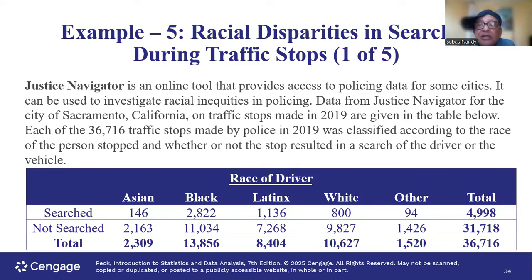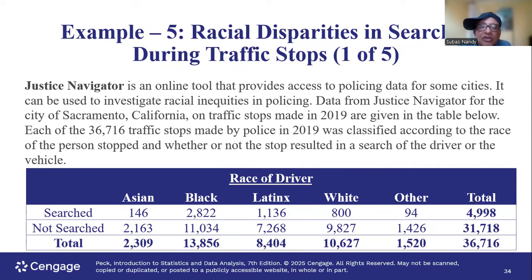So here is an example. They are looking at people that have been searched when they were stopped at traffic signs. And they divided the drivers into their racial classes. Okay, Asian, Black, Latinx, White, other. These are in the vertical columns. And then there is a property on the horizontal rows. The rows are the horizontal lines, searched and non-searched.